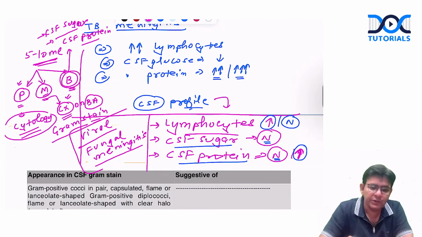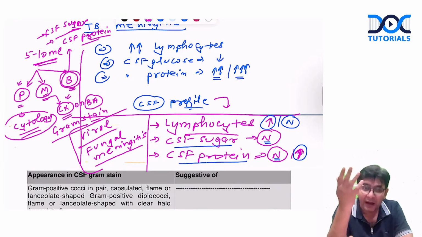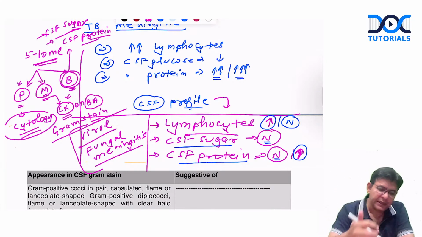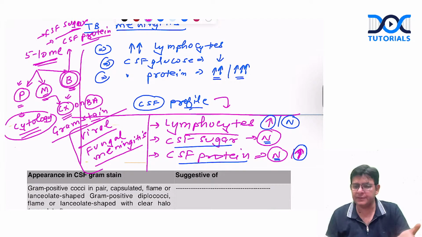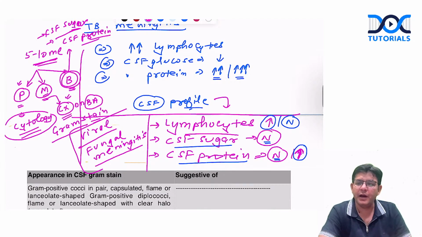Biochemistry fellows, what do they do? They go for the sugar and the proteins. They will tell you whether the sugar is 0 or less, markedly less. What about the proteins? Increased, moderately or markedly increased, or normal. So this particular thing is being done by the 3 labs. Is it fine or not? Now you are finding this particular thing easy or not.